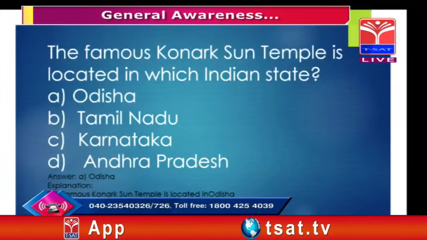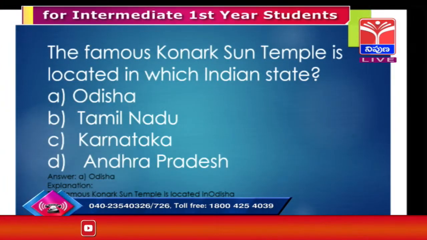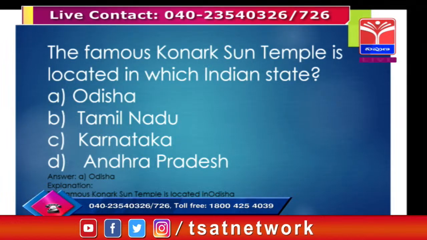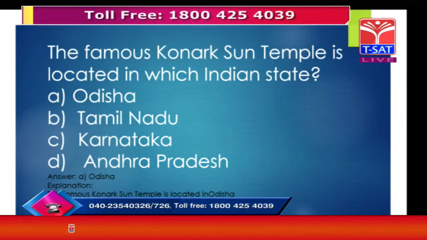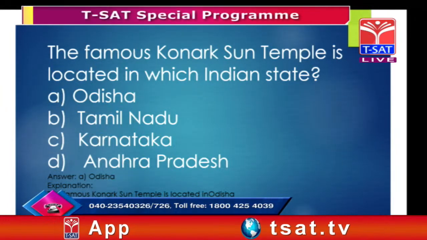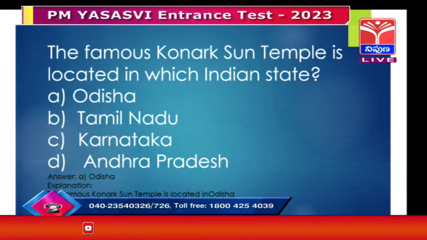Here the four options are given: one is Odisha, second is Tamil Nadu, third is Karnataka, and fourth is Andhra Pradesh. Konark Sun Temple, everyone knows it, is near Bhubaneswar. So when you say Bhubaneswar, it's Odisha.